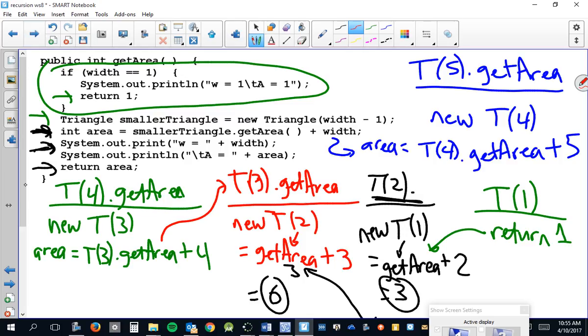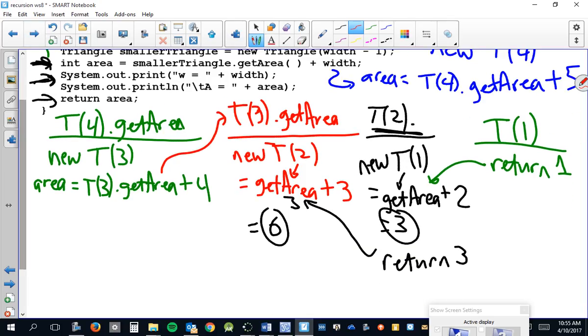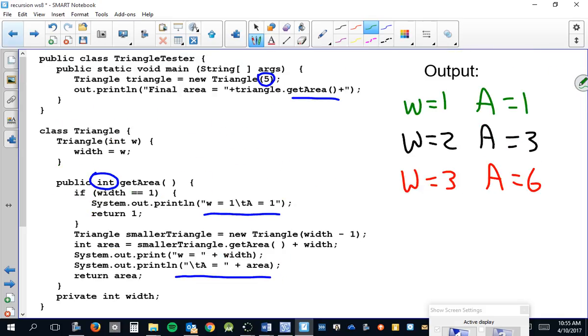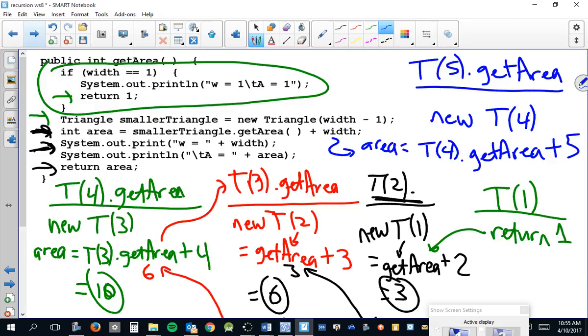And so once again, this returns a 6 to the previous one. And so the size 4 triangle ends up having an area of 10. And so size 4 triangle, hold on. I need the color coding right. Had an area of 10. And then that 10 gets returned all the way back to here. This turned out to be 10, so the original area was then 15.